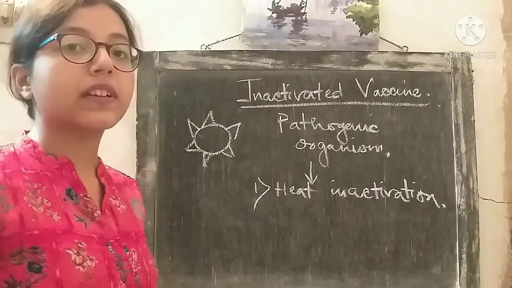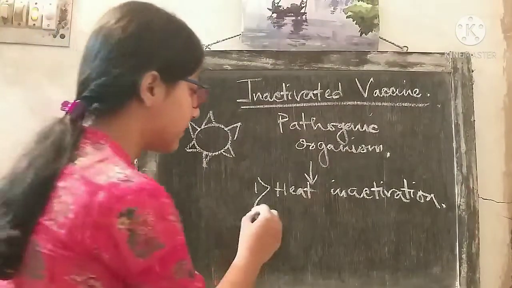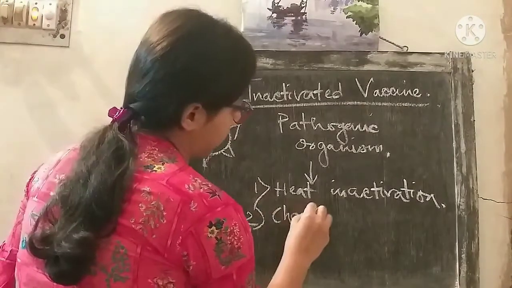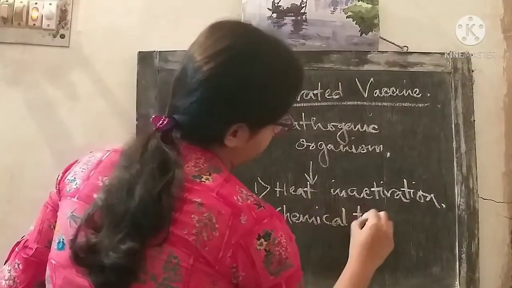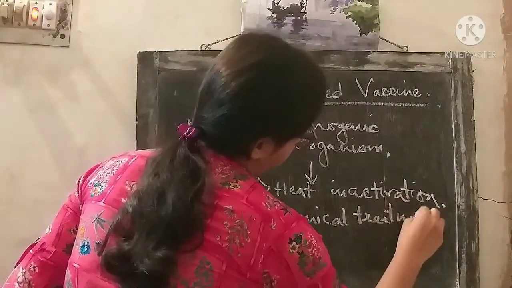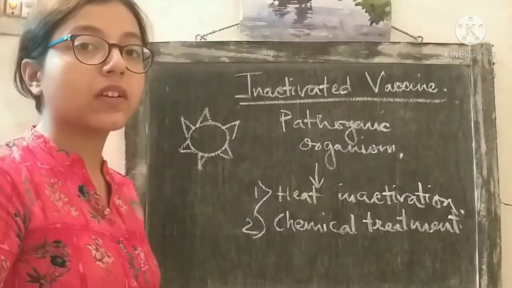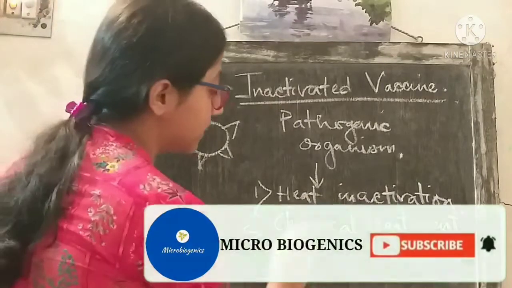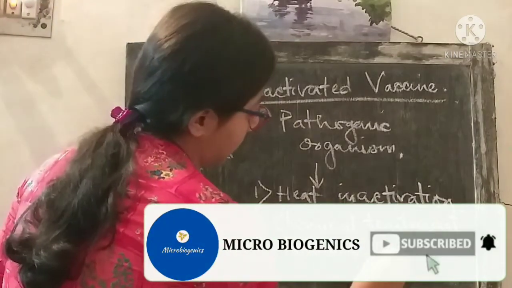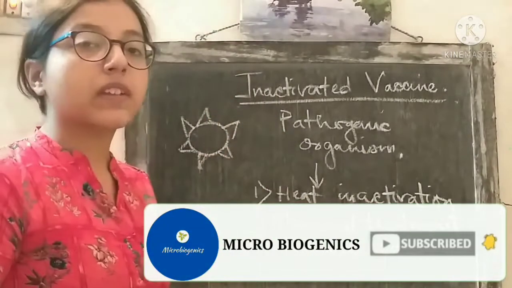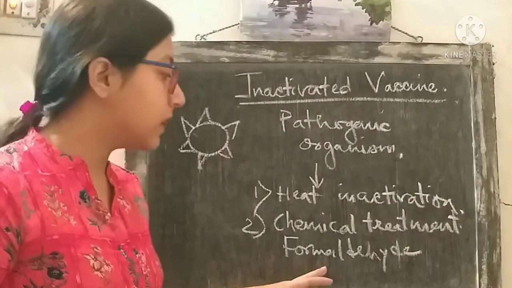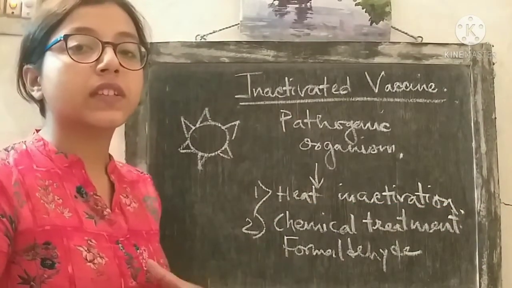The second method is by chemical treatment. In chemical treatment, the pathogen is treated with a chemical called formaldehyde, and in this way it loses its pathogenicity.